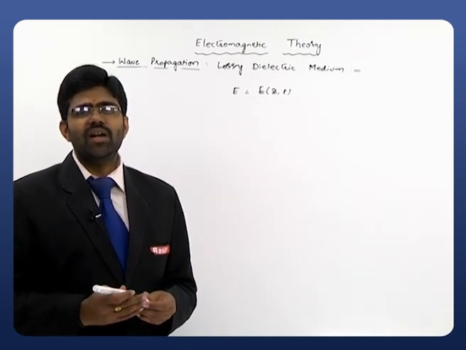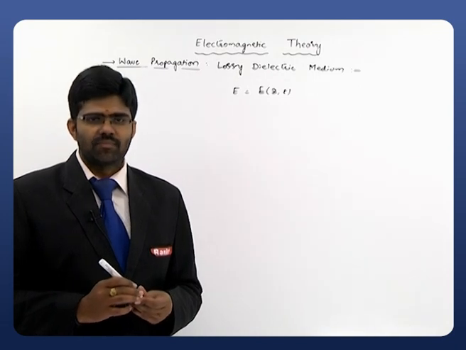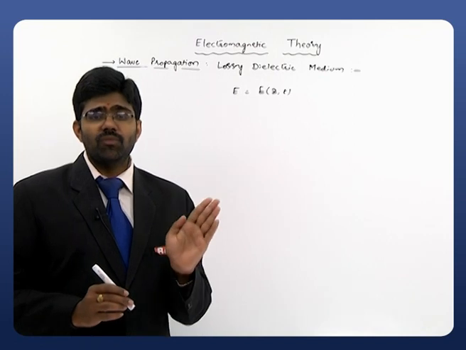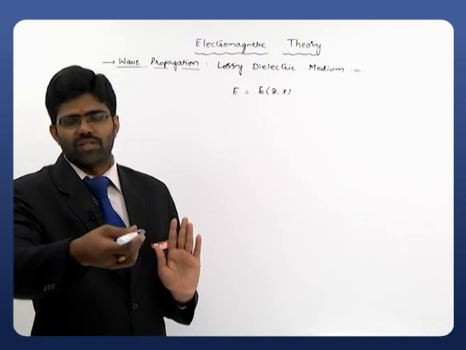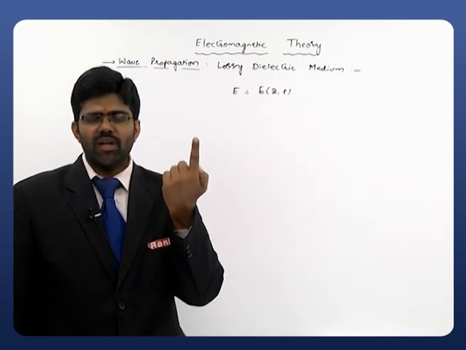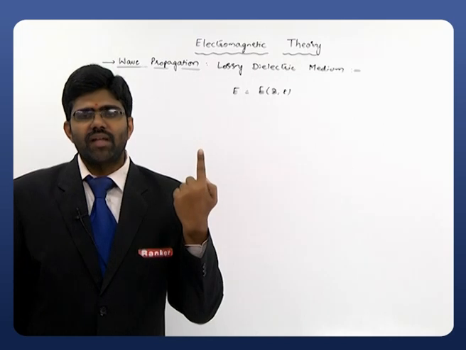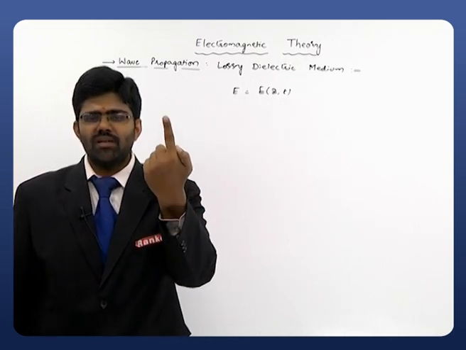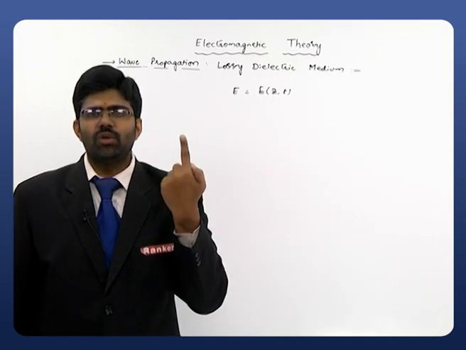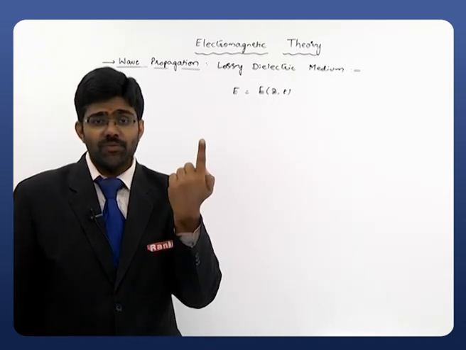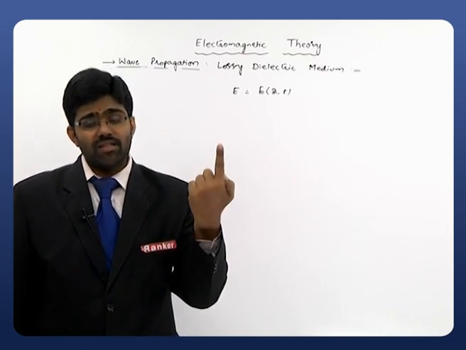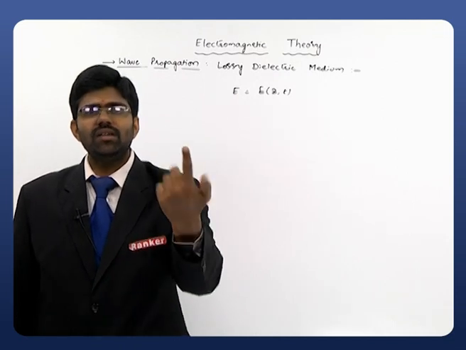For our mathematical convenience, I'll assume that for a uniform plane wave the electric field is in the direction of x, and that the wave is traveling in the z direction. Clearly remember this assumption. The electric field is in the direction of x and it is traveling in z direction. So the variation of the x component is along z direction only. The x field component is not varying along y direction, not varying along x direction, but it is varying along z direction.